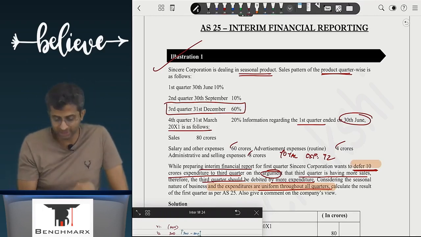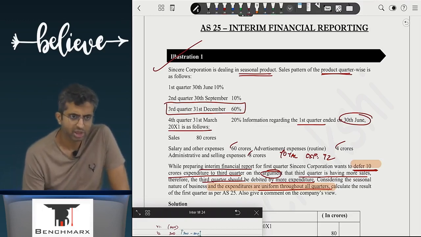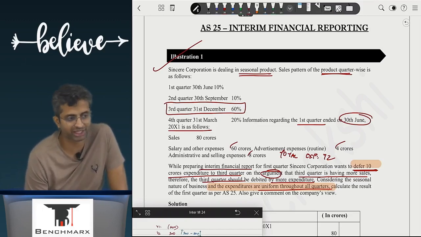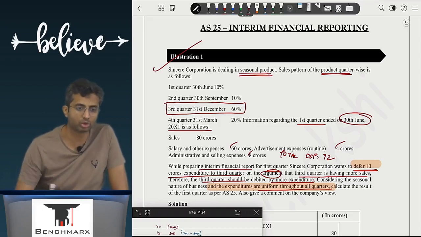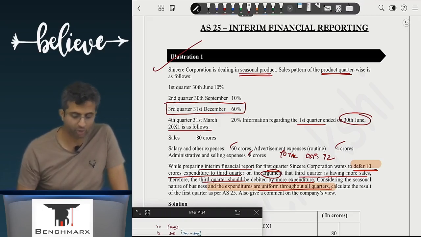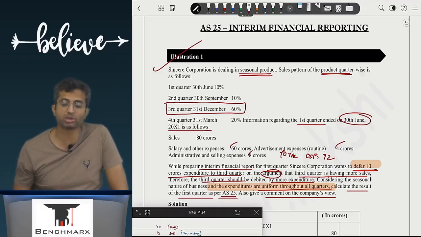The question is if the expenses are uniform throughout all quarters, will you be allowed to defer 10 crore worth of expense into the third quarter? Will you be allowed to do that? Yes or no? Well, you can't do it over 4 financial years, you can't even do it over 4 quarters. Calculate the result of the first quarter as per AS 25. Also comment on the company's view.